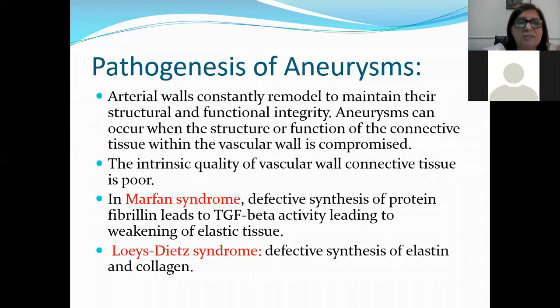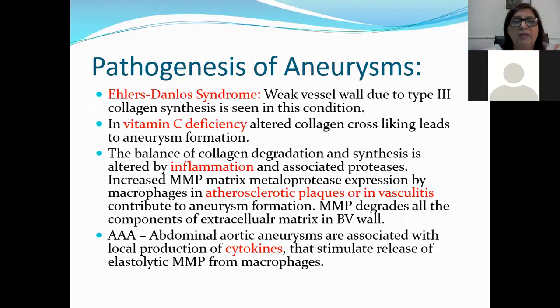So what's happening is either there is going to be defective synthesis of the blood vessel wall components, like fibrillin in Marfan syndrome, and in Loeys-Dietz syndrome there is defective synthesis of collagen and elastin. And in Ehlers-Danlos syndrome, there is defective synthesis of type 3 collagen. So in all these syndromes, there is going to be weakening of the blood vessel wall because of defective synthesis of fibrillin, collagen, or elastin. Okay.